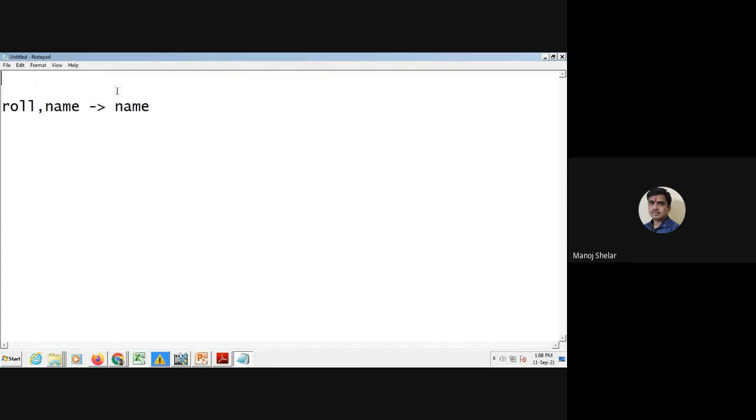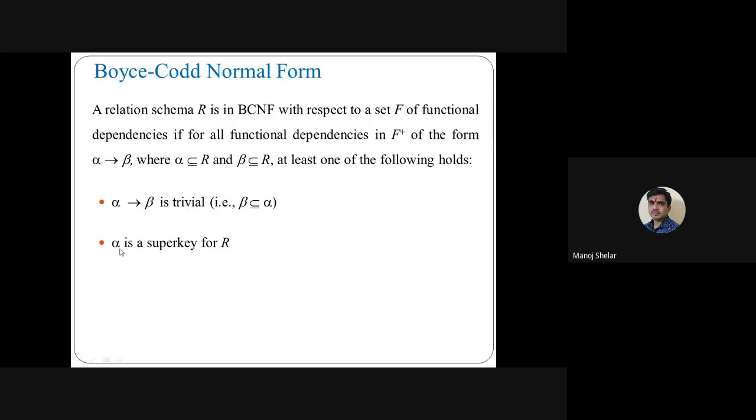Suppose A implies B. The right hand side is B and this is the left hand side. So what is the first condition of BCNF? A trivial functional dependency. Alpha means this, beta means this. Beta is a subset of alpha, meaning the right hand side attribute is available in the left hand side attribute. So the condition is true, and this is a trivial functional dependency. The second is that the left hand side of the functional dependency is a super key. Then here the condition holds: alpha is a super key for R.